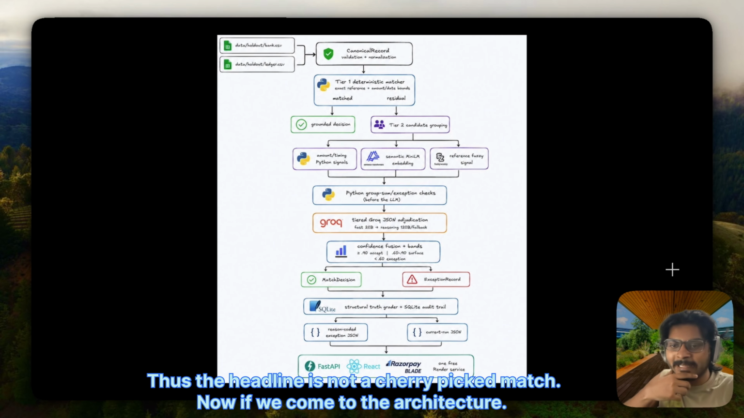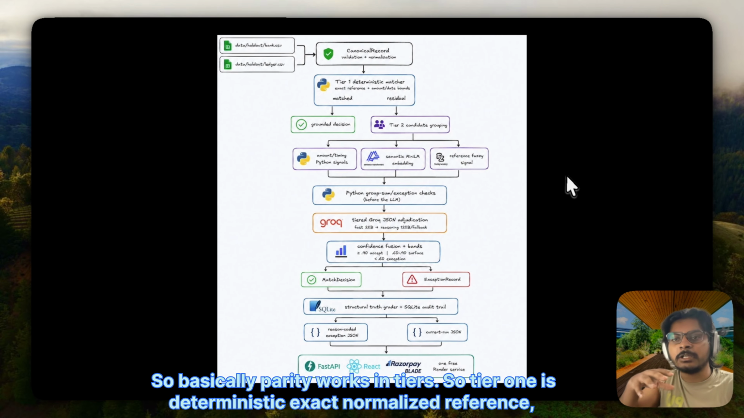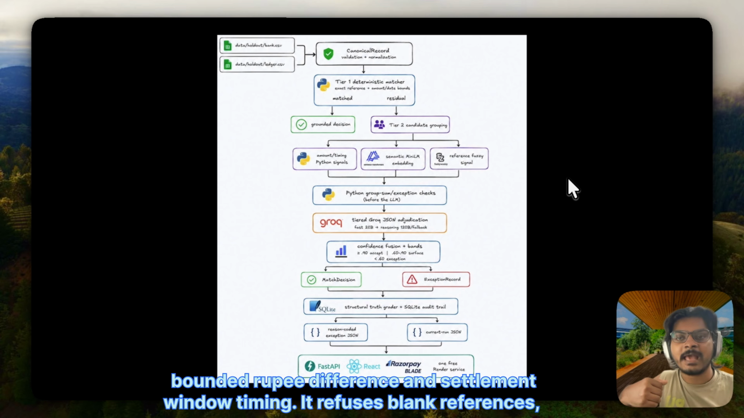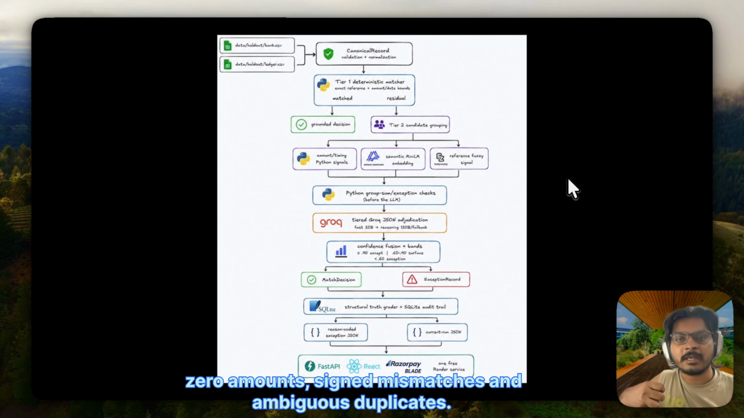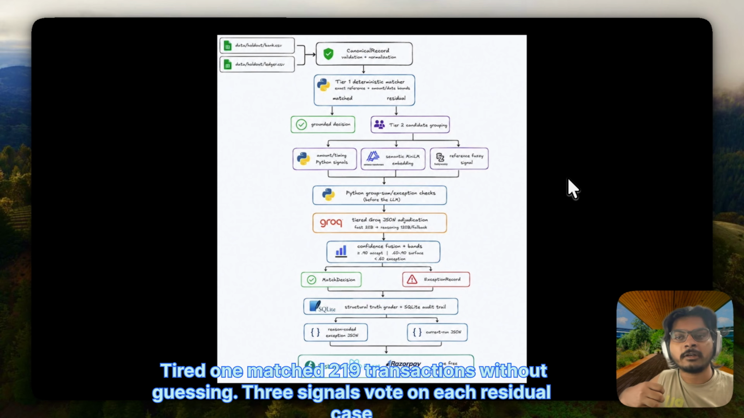Now, if we come to the architecture, Parity works in tiers. Tier 1 is deterministic: exact normalized reference, bounded rupee difference, and settlement window timing. It refuses blank references, zero amounts, signed mismatches, and ambiguous duplicates. Tier 1 matched 219 transactions without guessing.